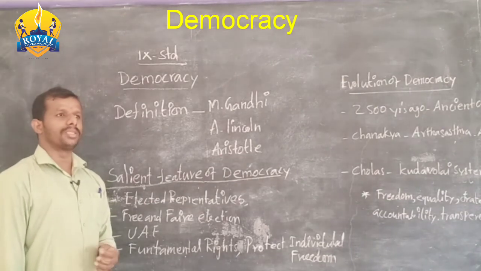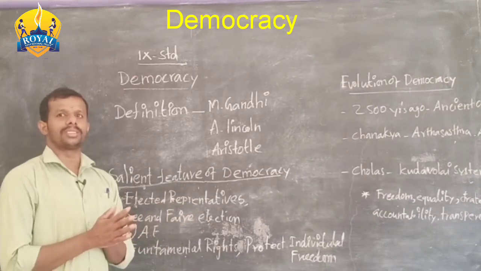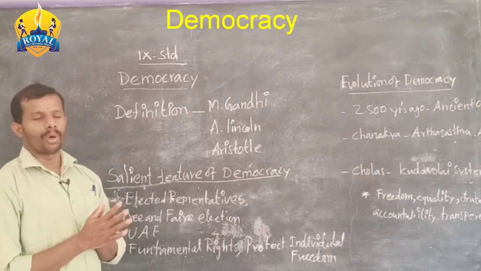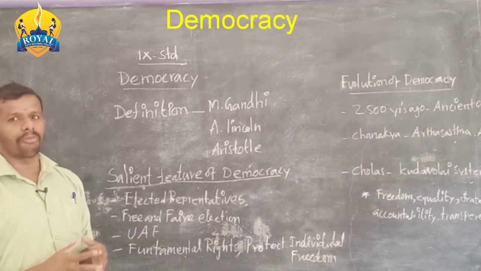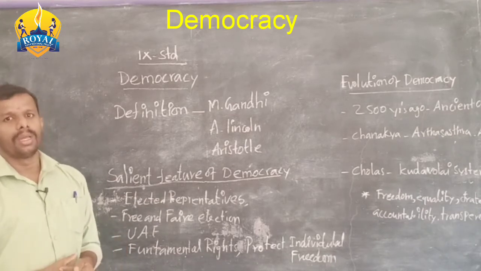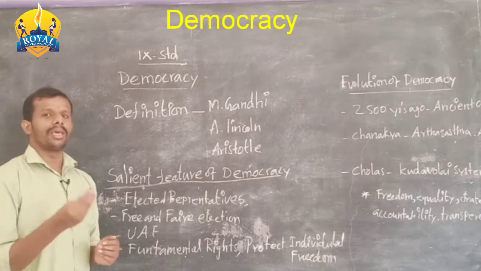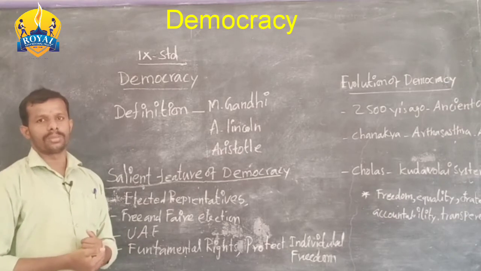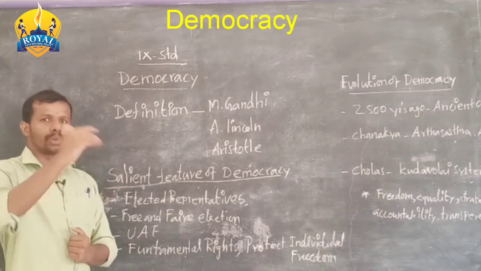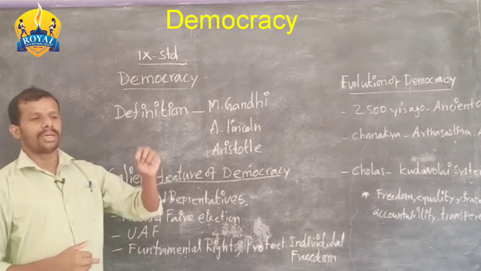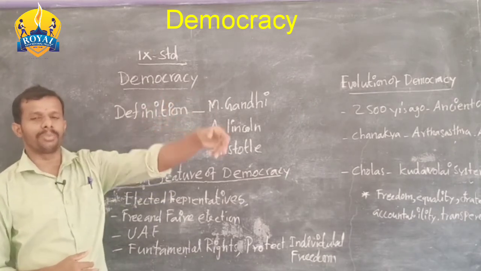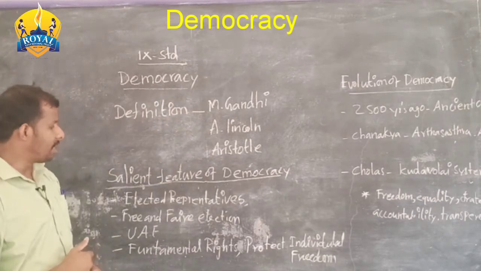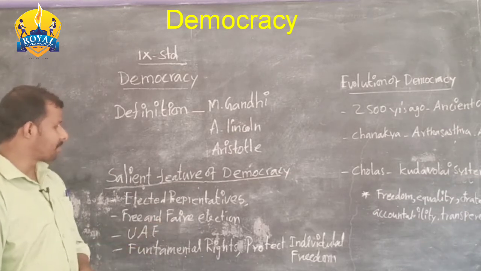Universal adult franchise. What do you mean by universal adult franchise? In a democratic form of government, citizens who have attained the age of 18 are able to cast their vote. They have a right to vote, and their right becomes valuable, their representation becomes valuable. That is universal adult franchise.